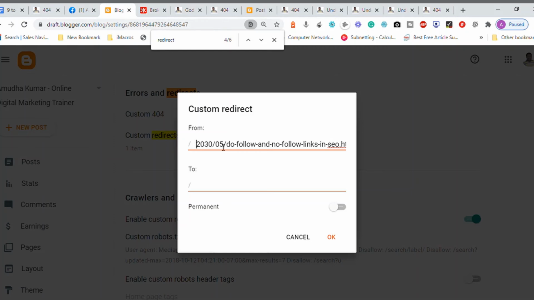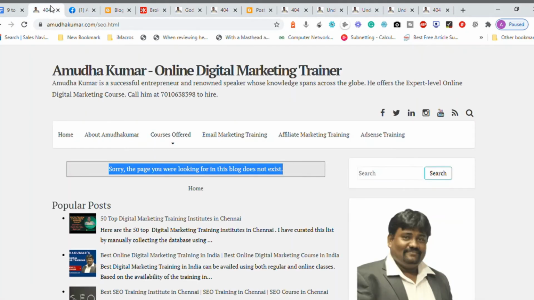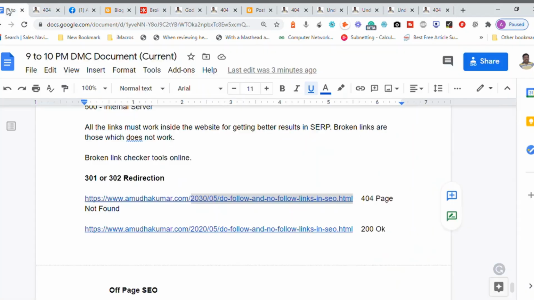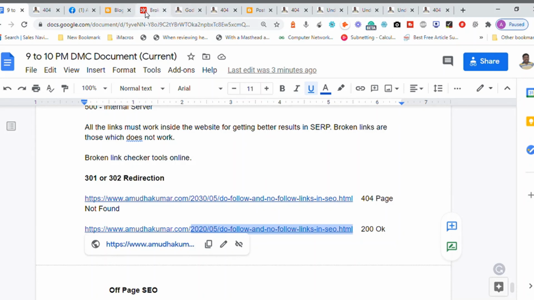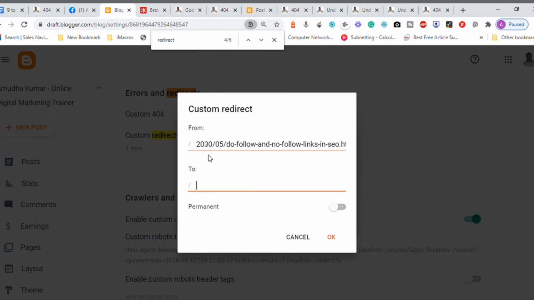or which is 404 not found. And the next link that I will paste is the link that is valid, which is having a status code of 200. Okay, I will ignore the domain name with the forward slash and I will copy the whole slug until HTML without leaving any space at the end. And I go to the blogger.com CMS again and I paste it here.